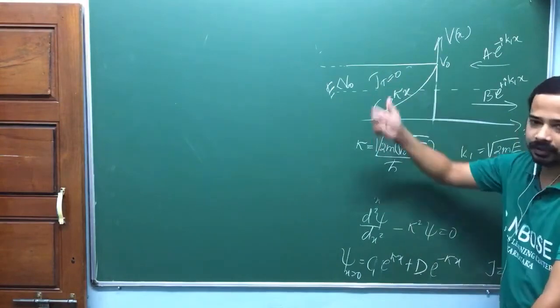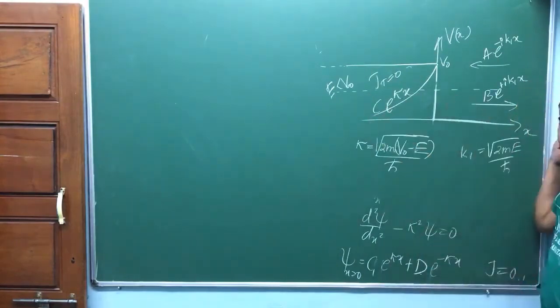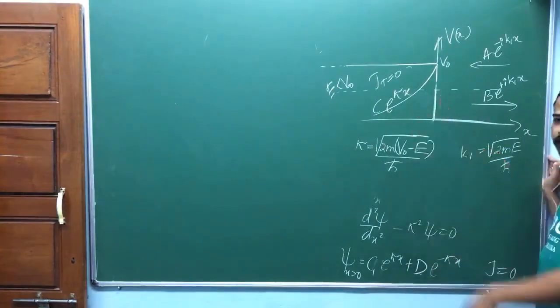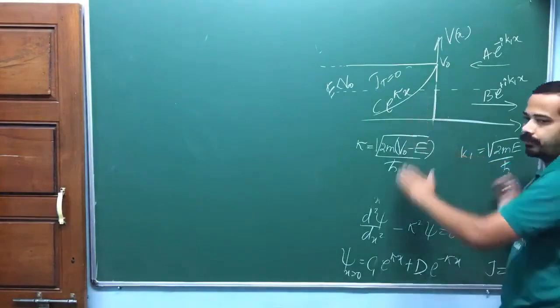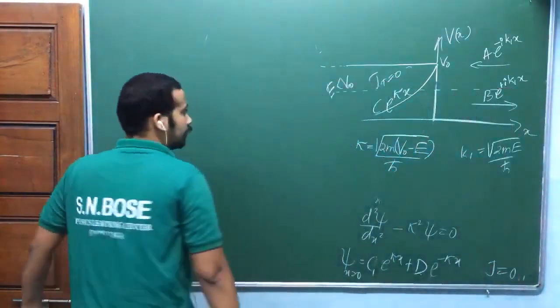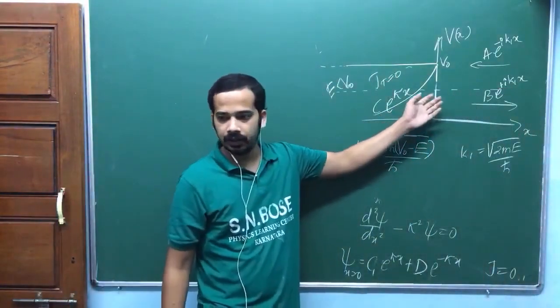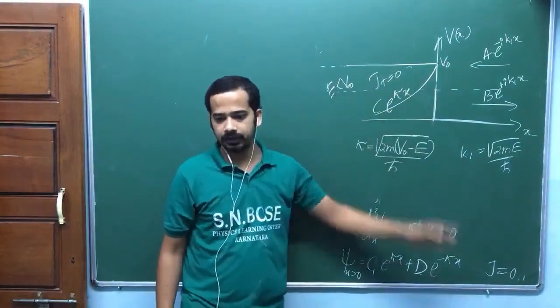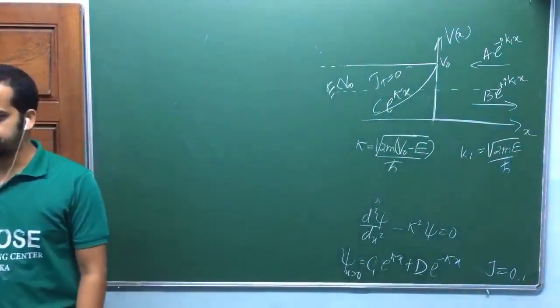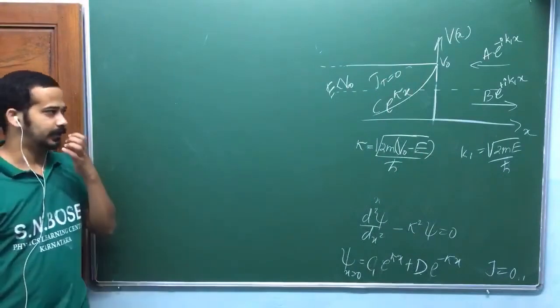Where do you collect the particle? Here you can collect the reflected particle, somewhere at minus infinity. But here you can't collect the particle, isn't it? But you have some finite probability of finding the particle. Classically, this would not happen, am I right? There is no possibility of finding the particle in this region. That is the difference.